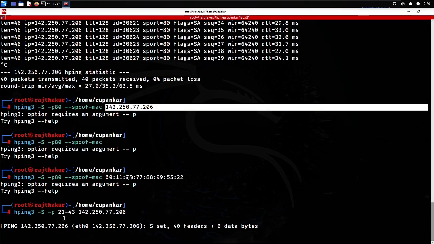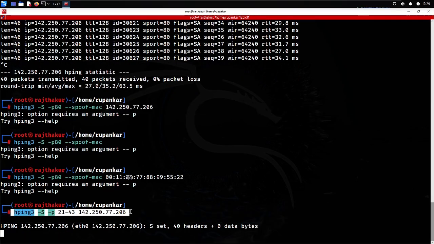Okay. So now, previously you also know you can use Nmap to scan for the particular port and the particular services running over the port, but all the TCP ports you can also scan using hping. So I have given a long range of ports, from 21 to 43.